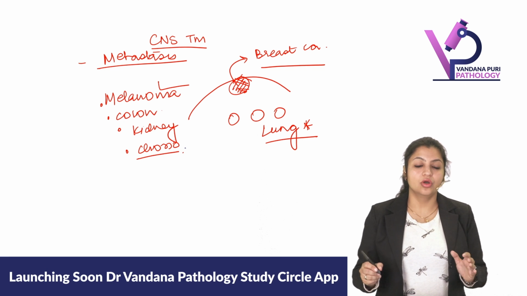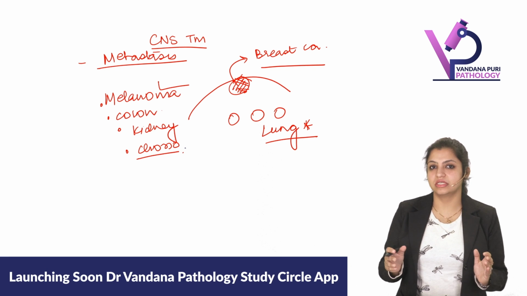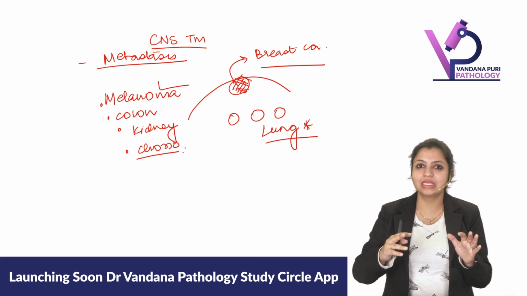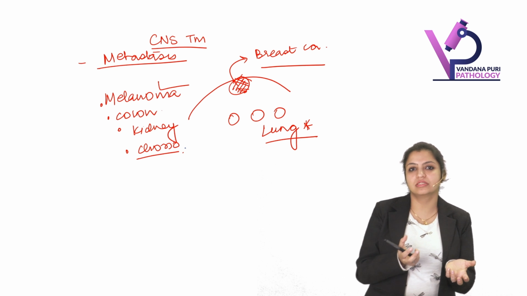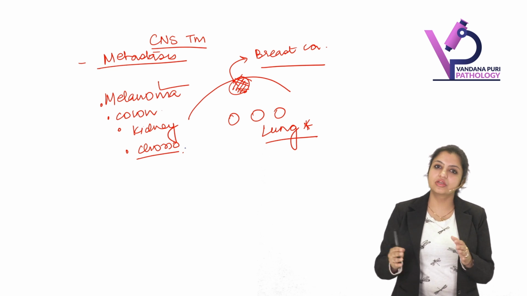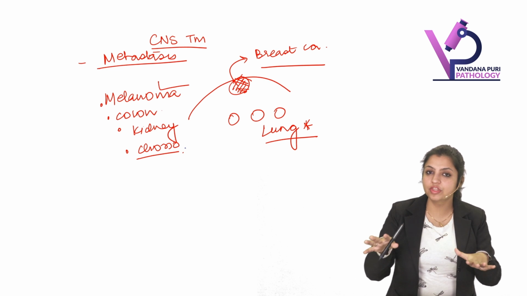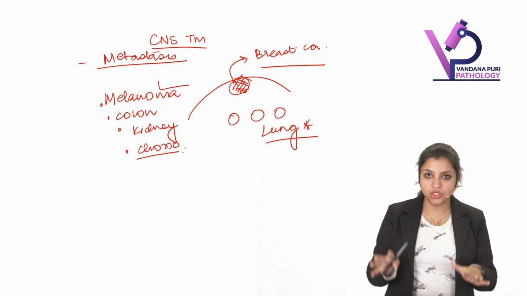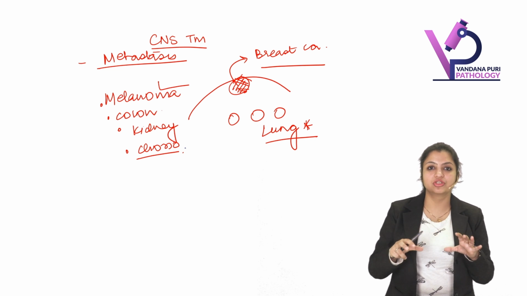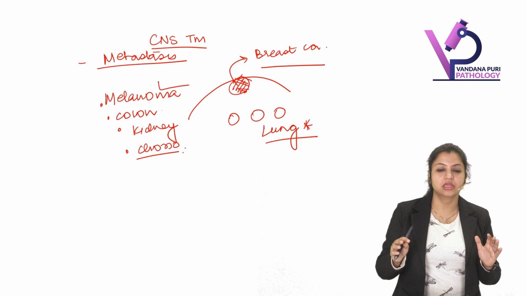Now, whenever a person has metastasis, the lesions are usually multiple. That is why I said solitary dural metastasis can be seen in breast cancer. It can cause solitary, but the majority of the time all the metastases, including breast, cause multiple nodules.